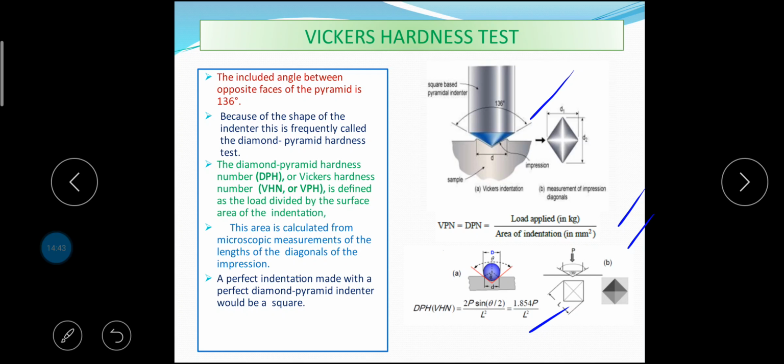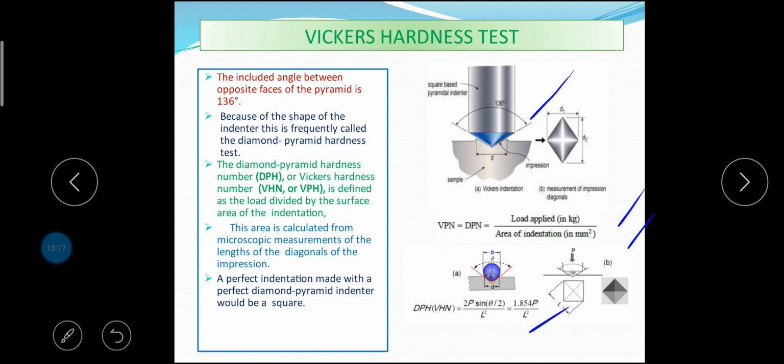This method is used for determination of hardness of very thin and very hard materials. This method also facilitates the ease of measurement of a diagonal of the indentation area as compared to circular dimensions, which are difficult to measure. This method is rapid, accurate and suitable for metals as thin as 0.15 mm. The indenter is capable of giving geometrically similar impressions with different loads. Obviously, the hardness number is independent of the loads applied.